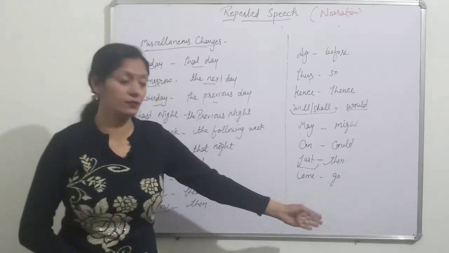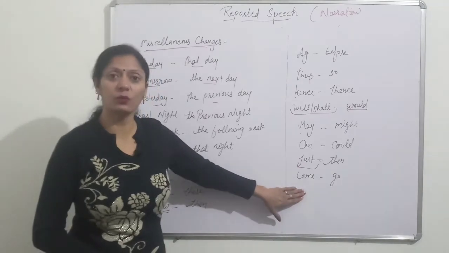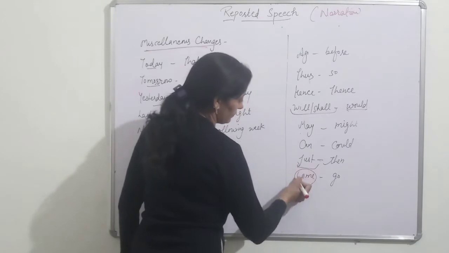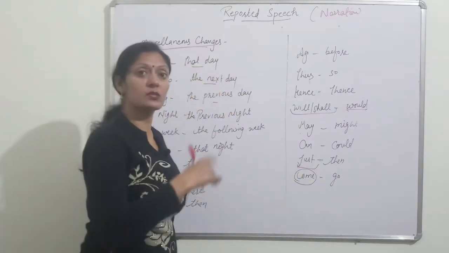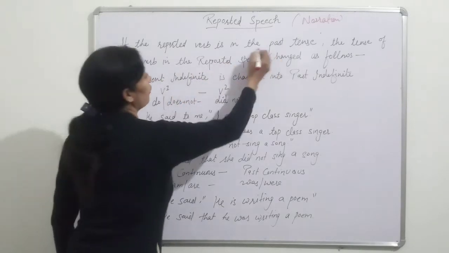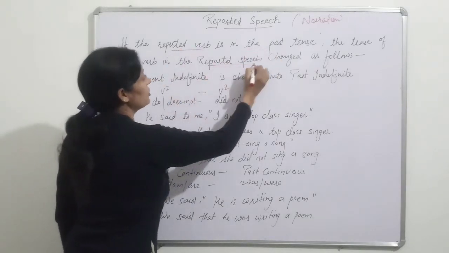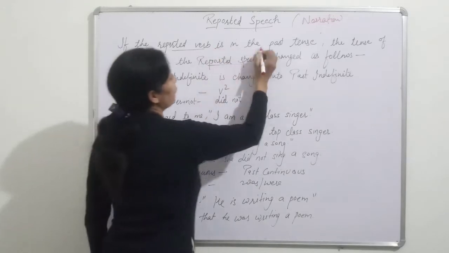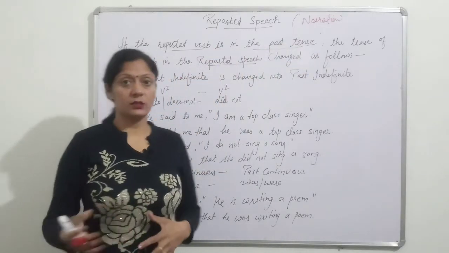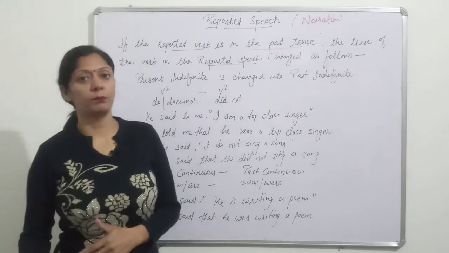Now you must ask, how can we change come into go? There is a condition: when there is a word showing nearness used after it. Now let's see how to change the tense of reported speech when the reporting verb is in past tense. Students, mostly we change the present into past.